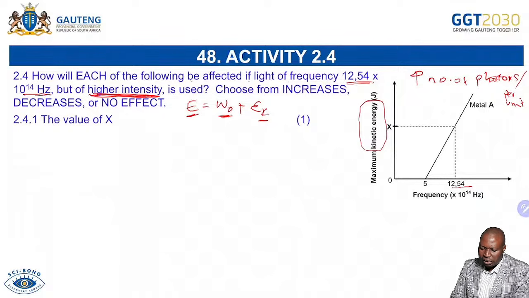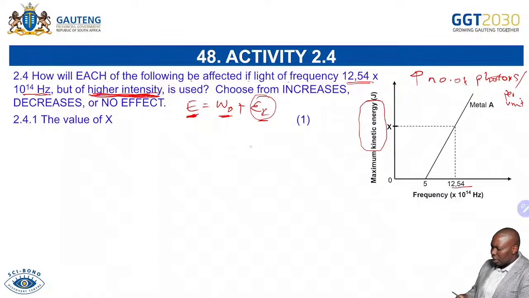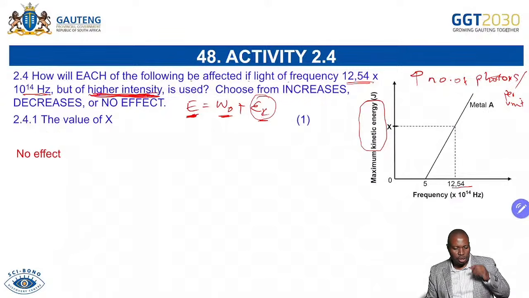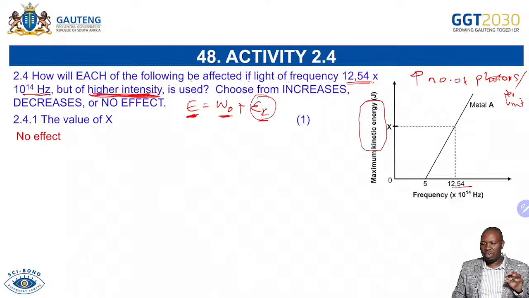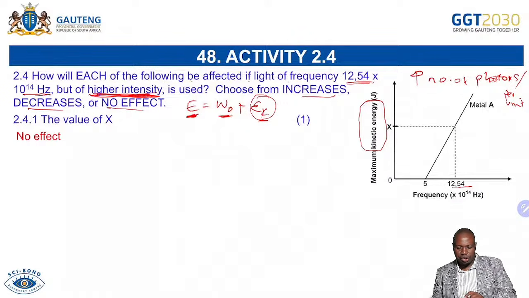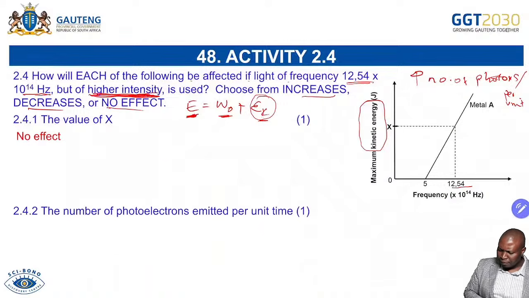Now, if we increase intensity, we're increasing the number of these photons, but they still carry the same energy. So there won't be more energy. What will be more? It will be more electrons that are ejected. Hence, when you answer this question, definitely you will say no effect. Don't say remain the same, because we said choose from increases, decreases, or no effect. Always check what you must write there.